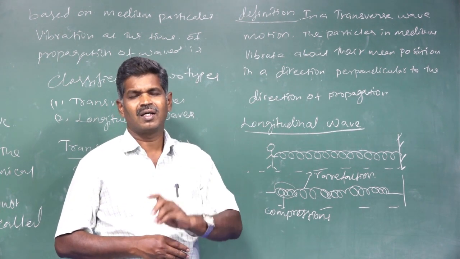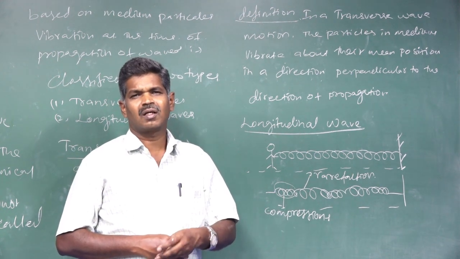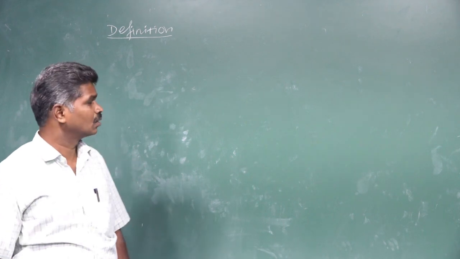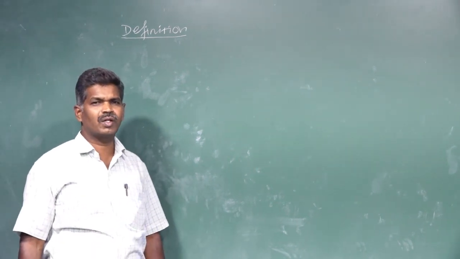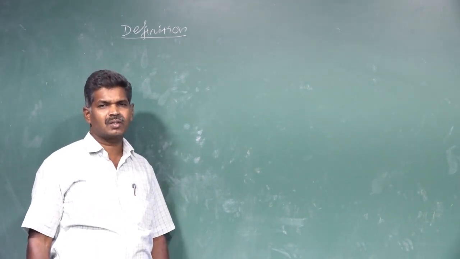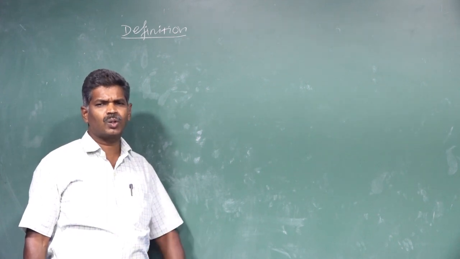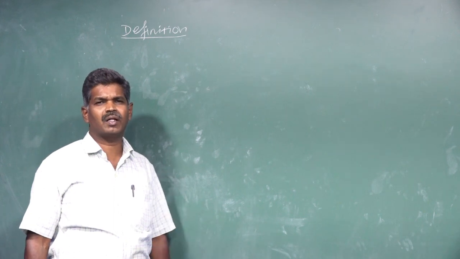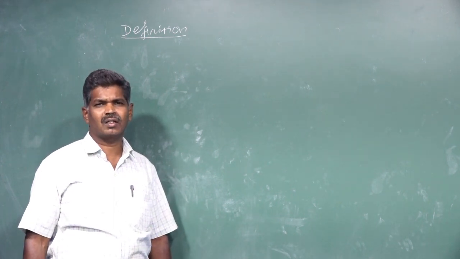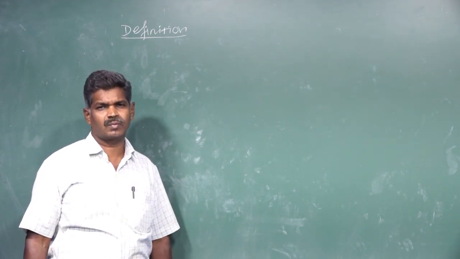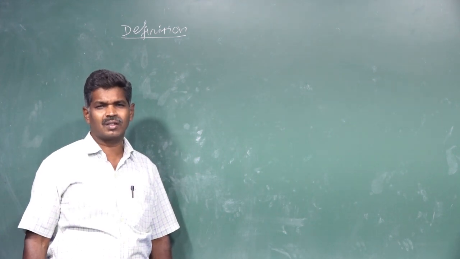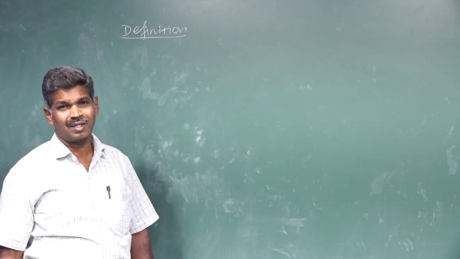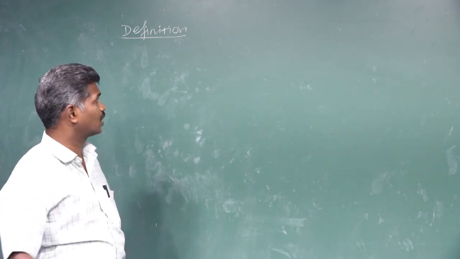Okay. We have a definition for longitudinal wave motion. The definition of longitudinal waves: in a longitudinal wave motion, the particles of a medium vibrate about a mean position in a direction parallel to the direction of the propagation. Parallel to the direction of the propagation.